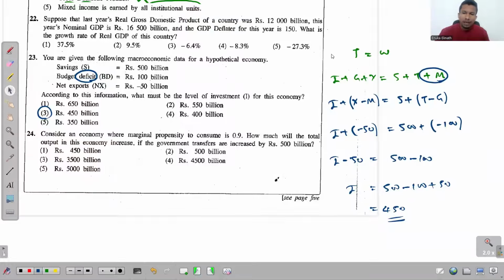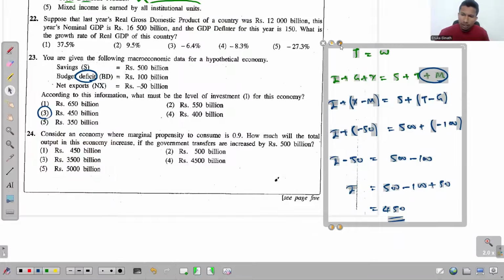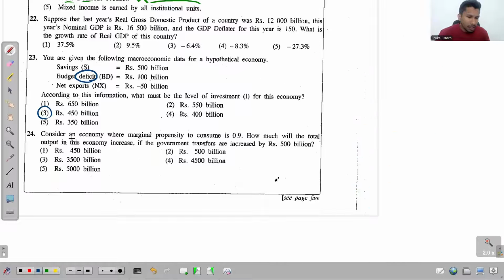Right, now look at this question number 24. These are easy. Question 24. Consider an economy where marginal propensity to consume is 0.9. How much will the total output in this economy increase if the government transfers are increased by 500 billion?